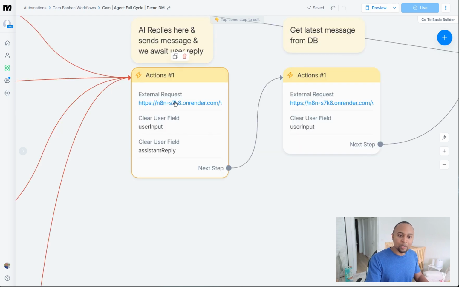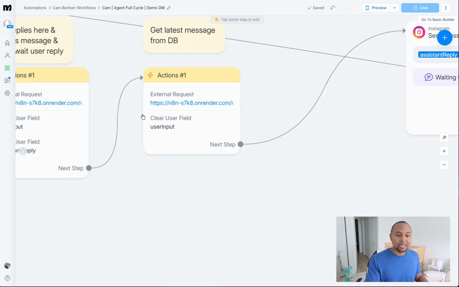So what I'm doing here is, when I send the request to N8N, to my AI agent, and the request comes back, number one, I am storing the request to a database. And then again, I'm clearing the user input. There should not be anything in here, but just in case, I'm clearing it again. And I'm clearing the assistant reply. So I'm getting back the message from my AI agent and I'm storing it into assistant reply, but I'm clearing it in Manychat, and I am storing it in the database.